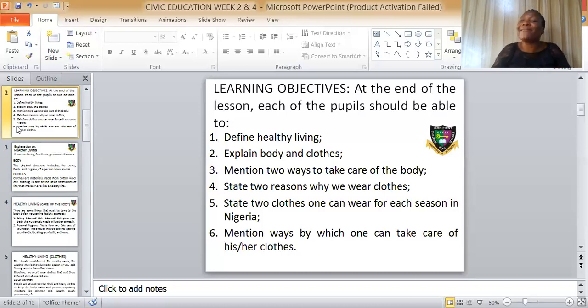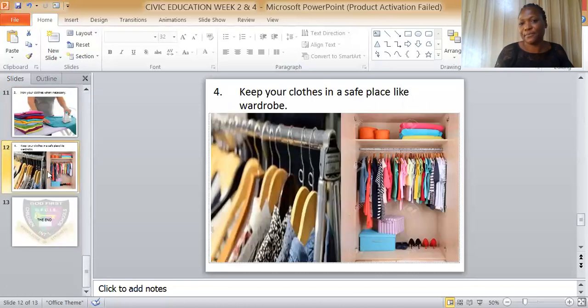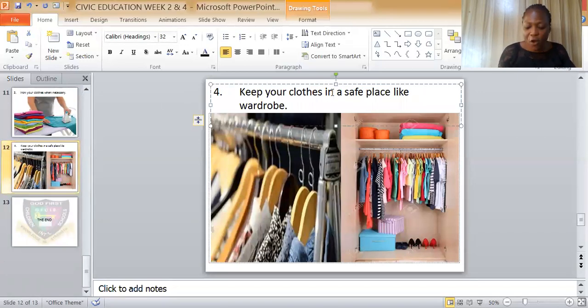These are ways to keep healthy, to be free from germs. And that is how to live a healthy life.